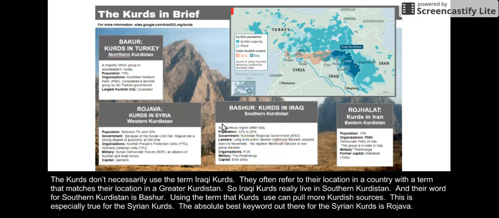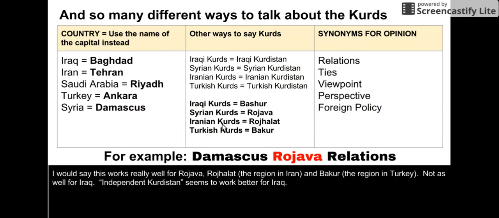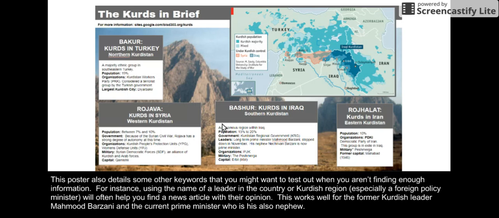This is especially true for the Syrian Kurds. The absolute best keyword out there to describe the Syrian Kurds is Rojava. I would say this works really well for Rojava, Rojhelat, which is the region in Iran, and Bakur, which is the region in Turkey. It does not work as well for Iraq. Independent Kurdistan seems to work better for Iraq.